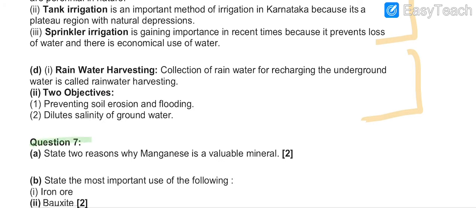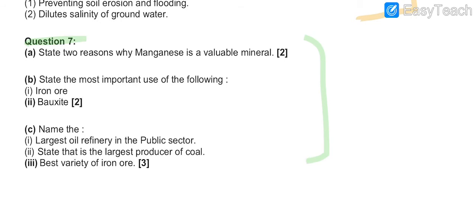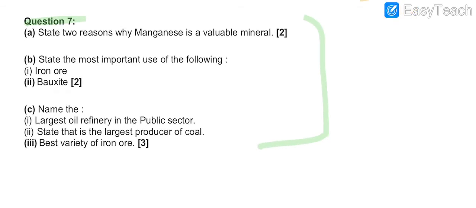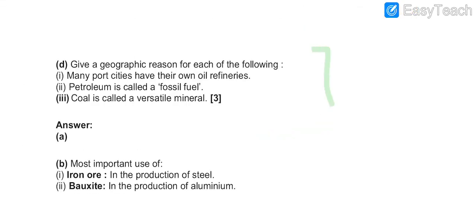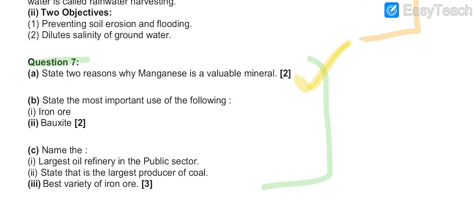Coming to question number 7, these are the questions only. This is also part of the question. From here the answers are starting. Answer A I have left blank. Why? Let me check. In this PDF this answer is remaining. No problem, you can find it easily in your book.